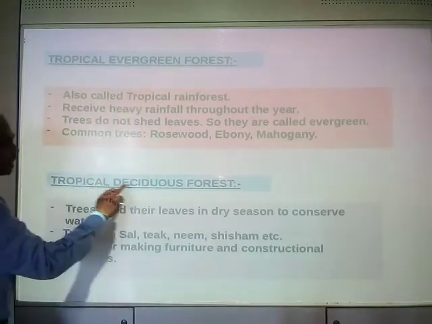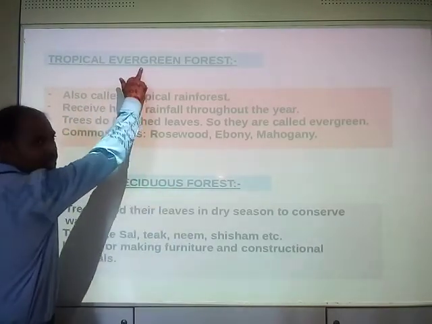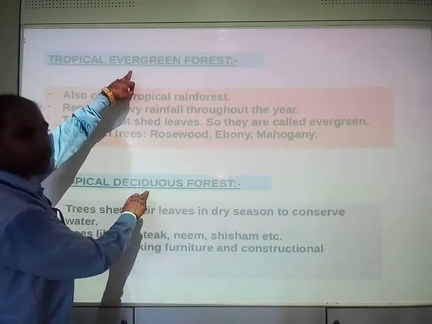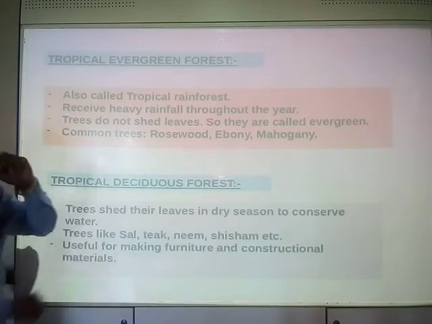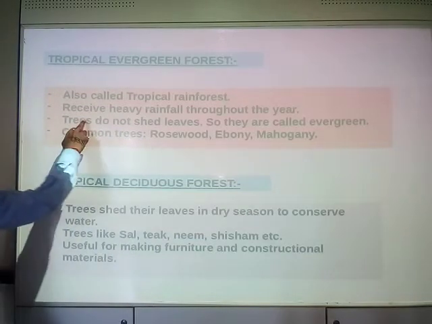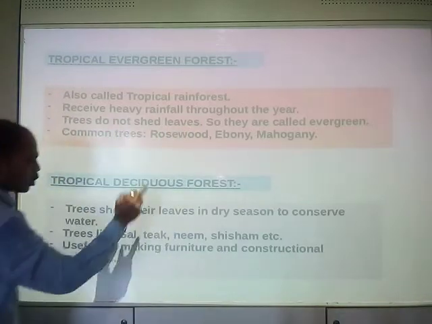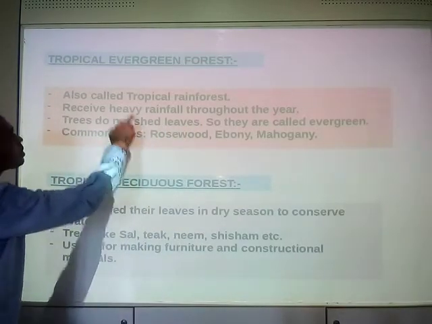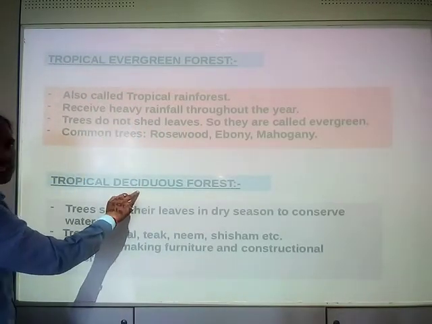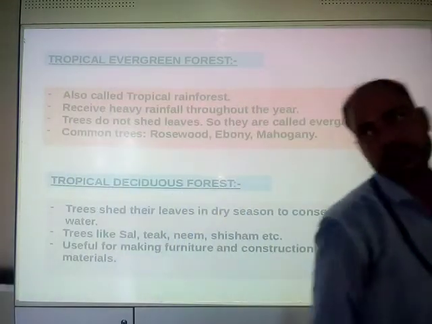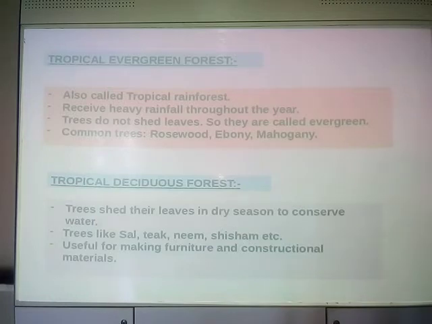Now tropical deciduous forest. Here evergreen, here deciduous. So you have to differentiate between deciduous and evergreen. Trees in evergreen forest do not shed leaves. Trees in deciduous forest shed their leaves in a particular season or at a particular time.